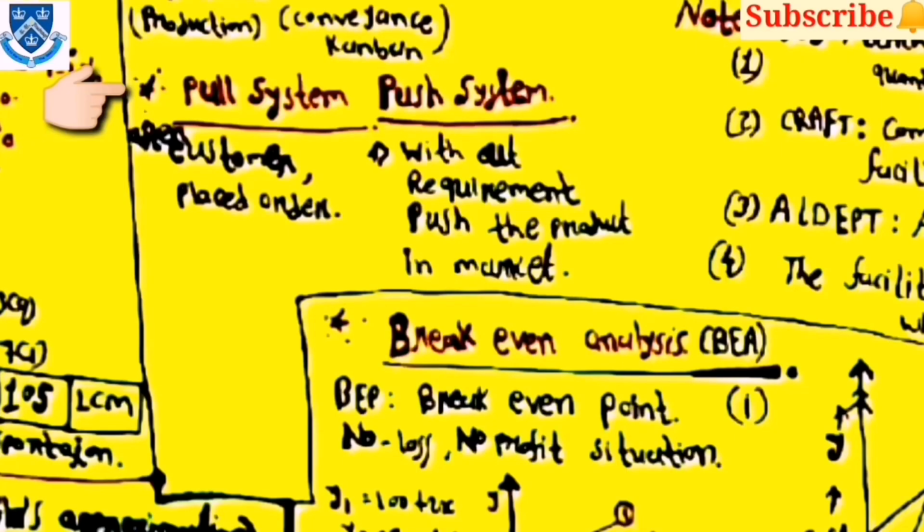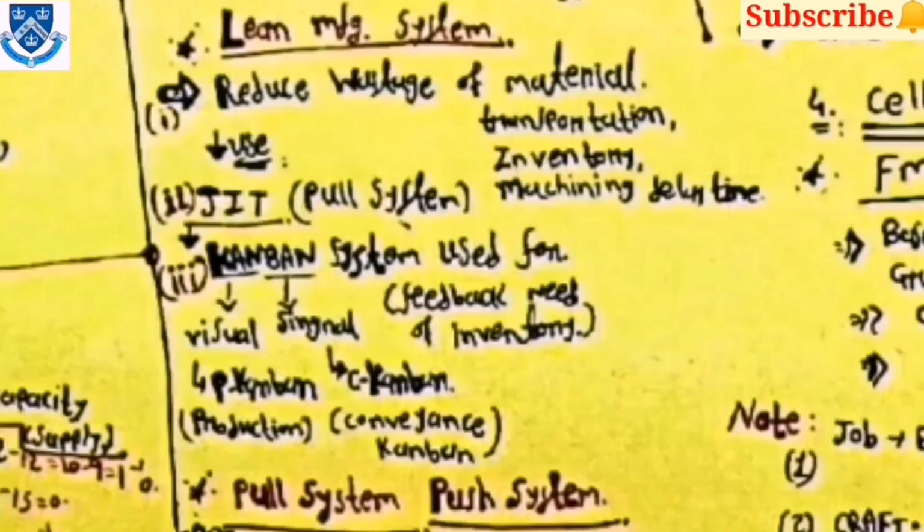Now there are two types of systems. First one is pull system and second one is push system. In the pull system, after the requirement of the customer, the orders are placed, and in the push system, without the requirement of the customers, the products are pushed in the market. And note that JIT is a pull system because when the requirement of the customers is there, then just in time the process is used and the manufacturing is done.